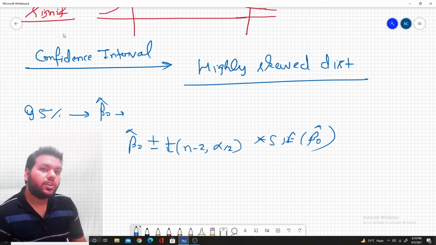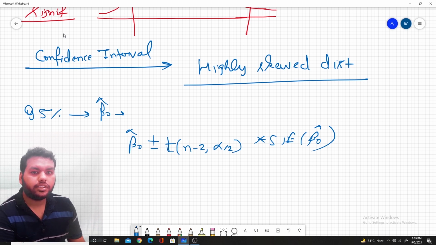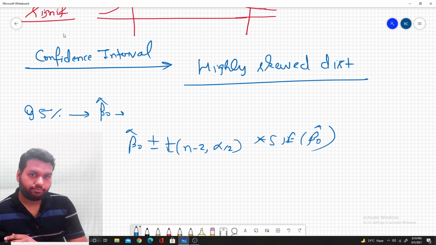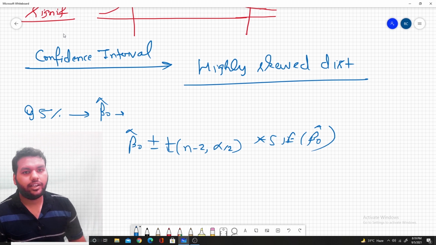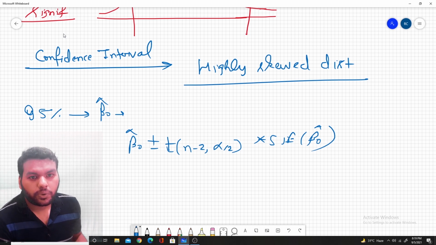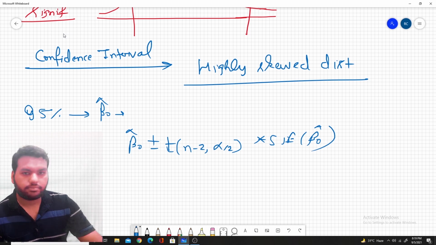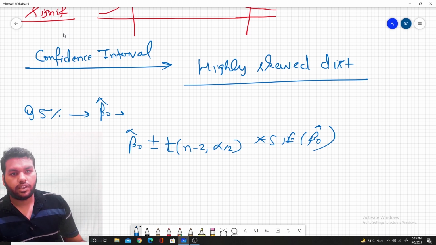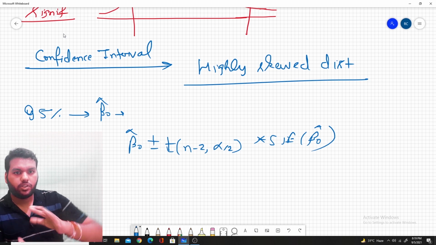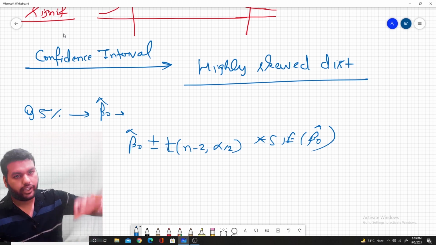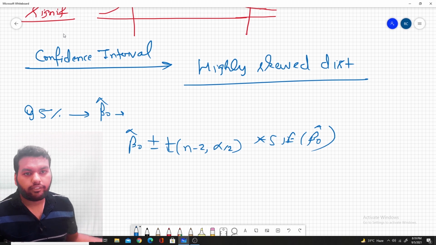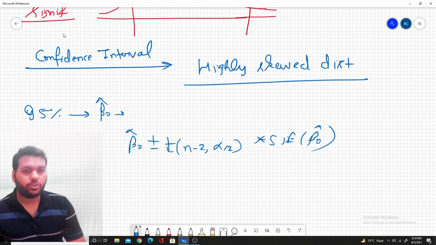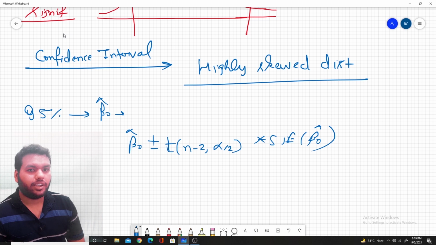But if the error does not follow the normal distribution, then we have a highly skewed distribution which does not have equal probabilities at both ends, and this confidence interval is impacted. So there are two major drawbacks if the error does not follow the normal distribution. This confidence interval no longer has the bell shape, so we have a highly skewed one, and we are not assigning equal probabilities to both ends. That will be dangerous for us. So two things will be impacted.